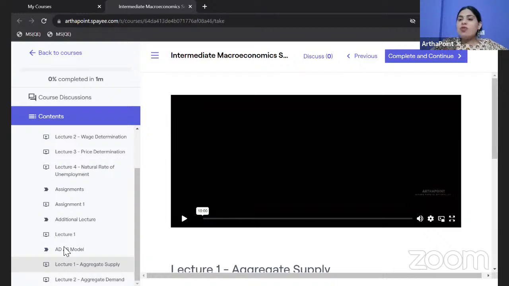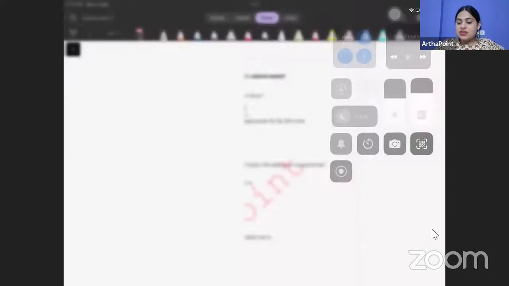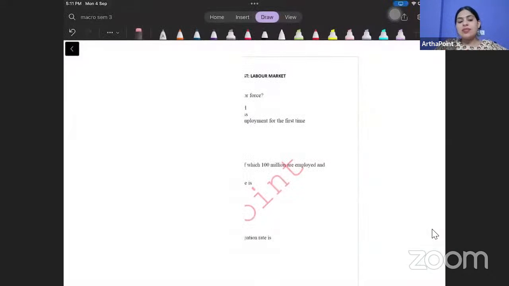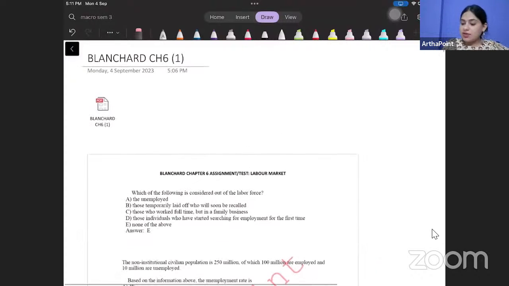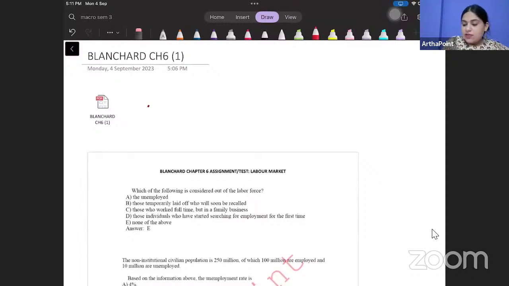Okay. The aim of today is to do some MCQ questions with you. So let me just show you that part. Let me share the other screen. Okay. So beta, this is the test cum assignment that I have prepared. This is on Blanchard chapter 6, which is the labor market. So if you can see, this has 40 plus MCQs and long question answers.